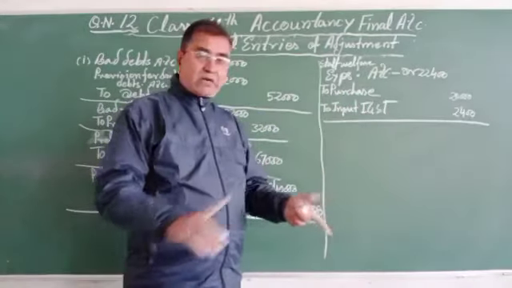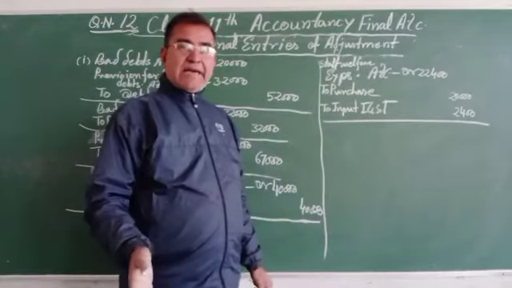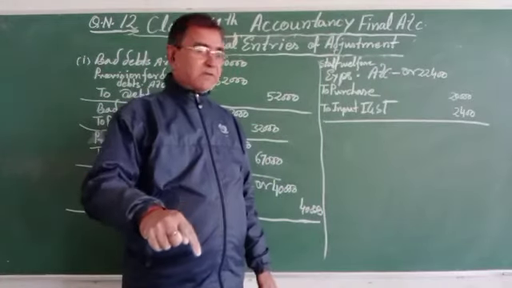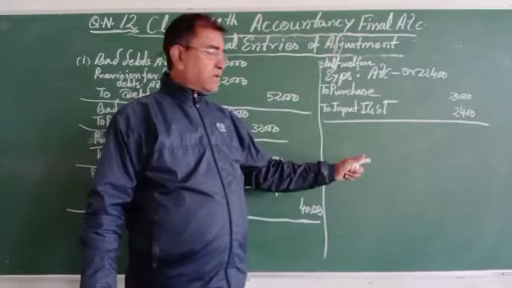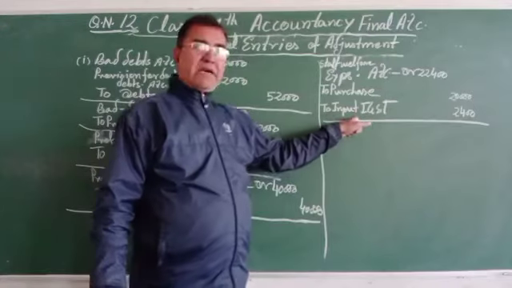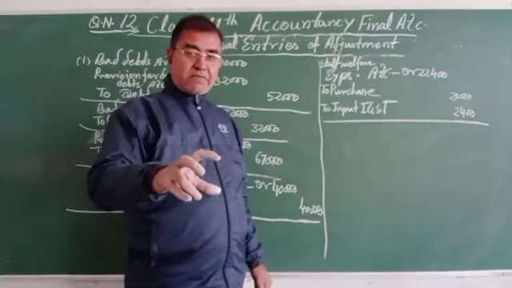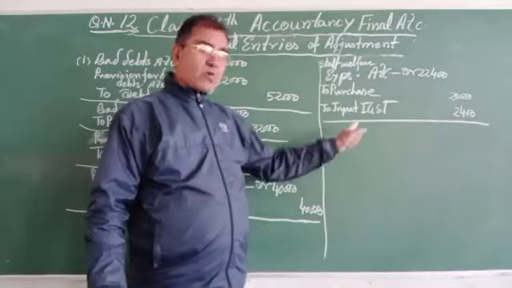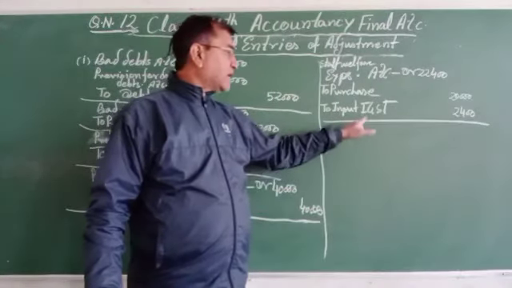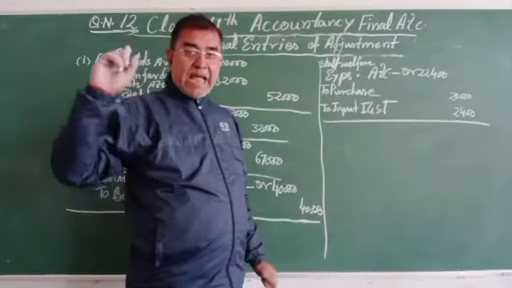So the total expenses will be whatever the GST paid and the cost of goods, 20,000, 2,400. This amount will be adjusted in input GST. Whatever the total input GST, from total input GST, this will be deducted in final account in balance sheet column.